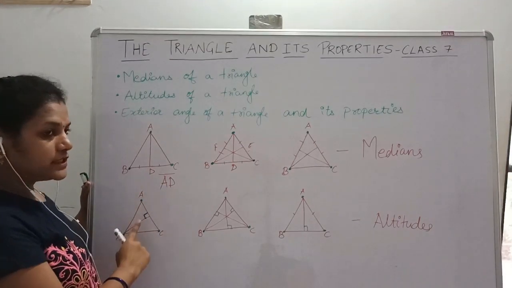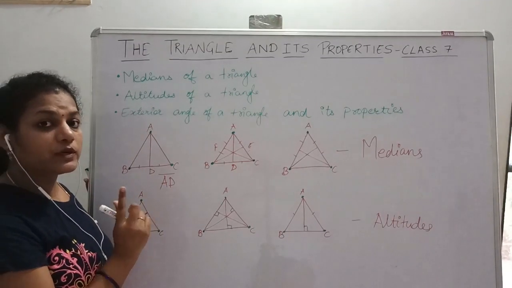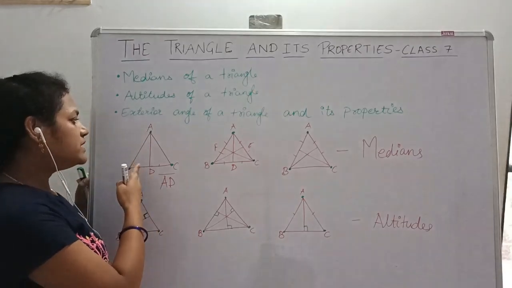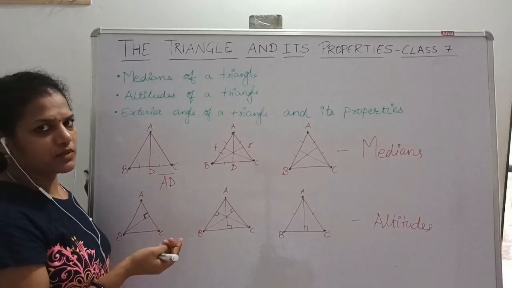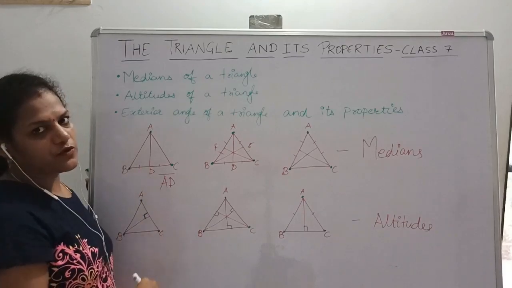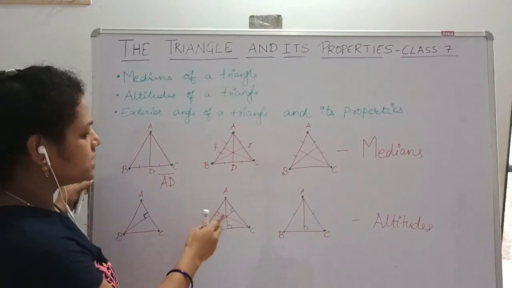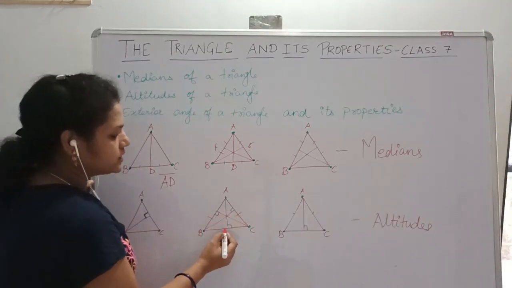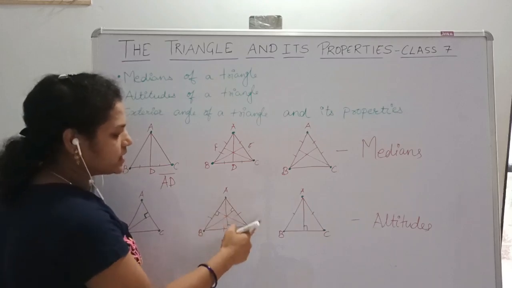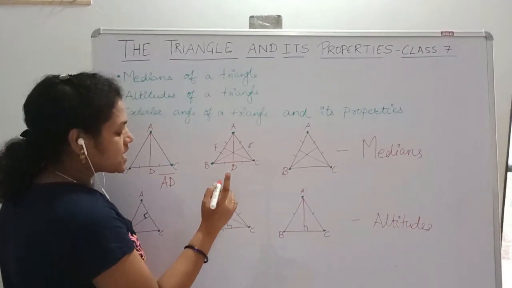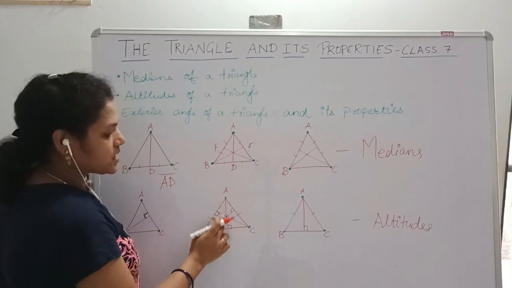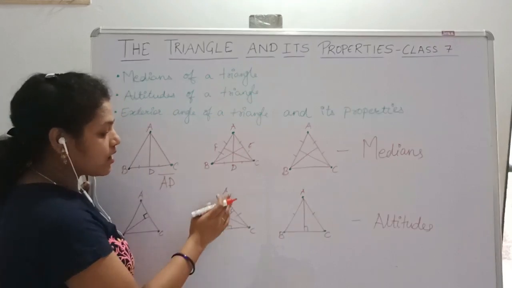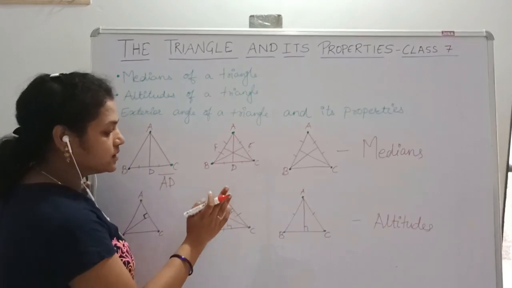So always remember, altitude means a perpendicular line, and a median is a simple line segment from the vertex. Again, in an equilateral triangle, if all three sides are equal, the altitudes are the same as the medians of this triangle.